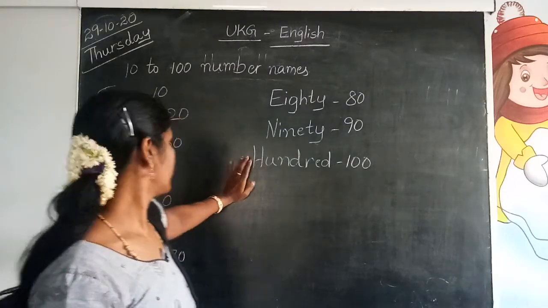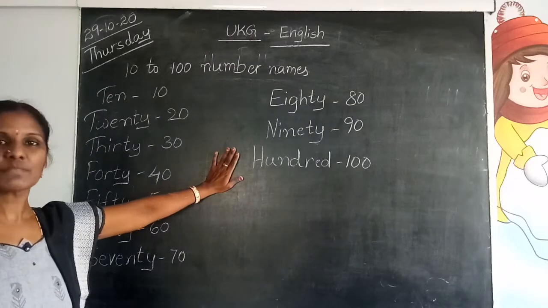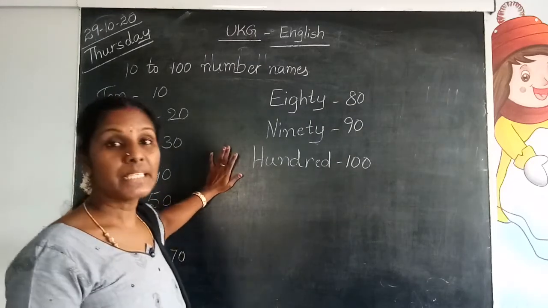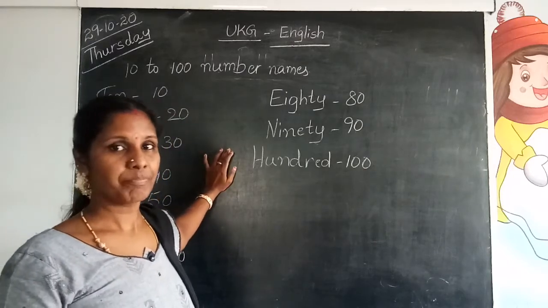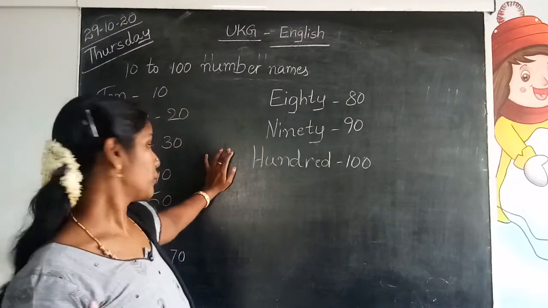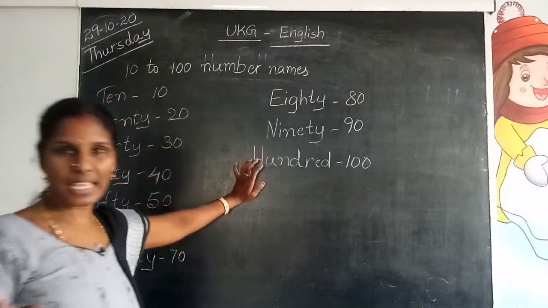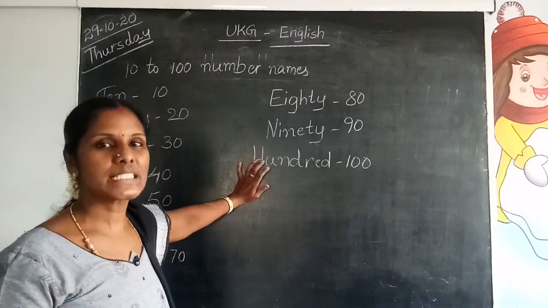HUNDRED 100. Write these number names 2 times in the check rule book, and names of birds 2 times in the 4 rule book. Okay, both notebook work only.